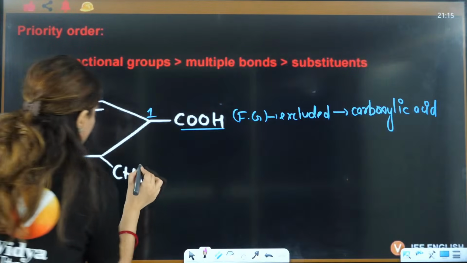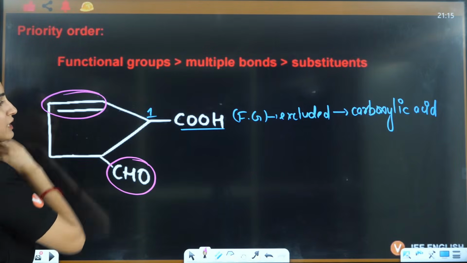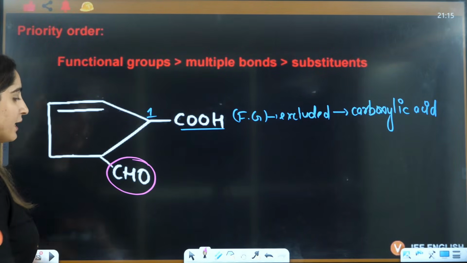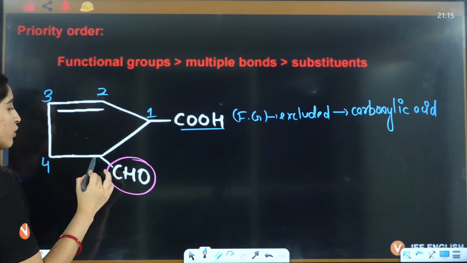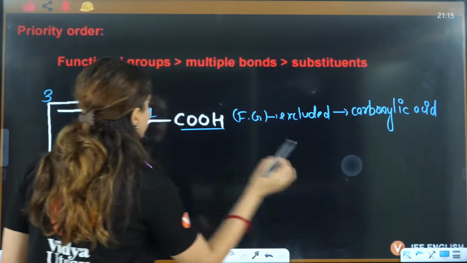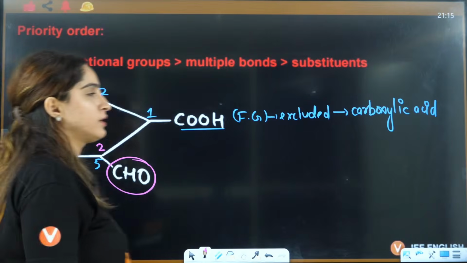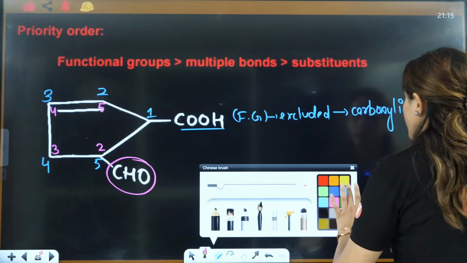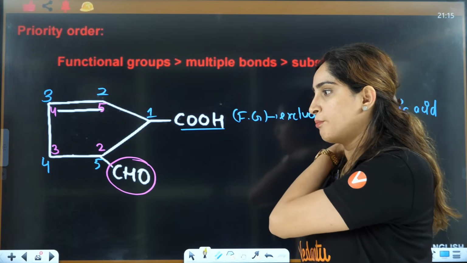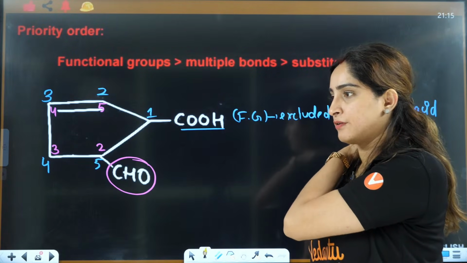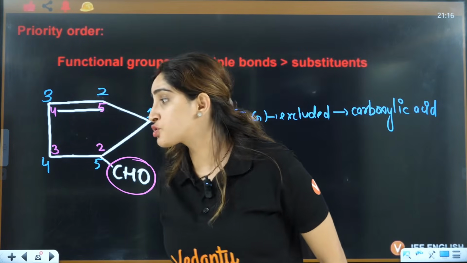Now another question is that you have a CHO and you have a multiple bond here. Should the numbering be like this, 1, 2, 3, 4, 5, or like this, 1, 2, 3, 4, 5? Anybody? Blue one or pink one? Which one should be the numbering? Blue or pink pen? Which should be the numbering?